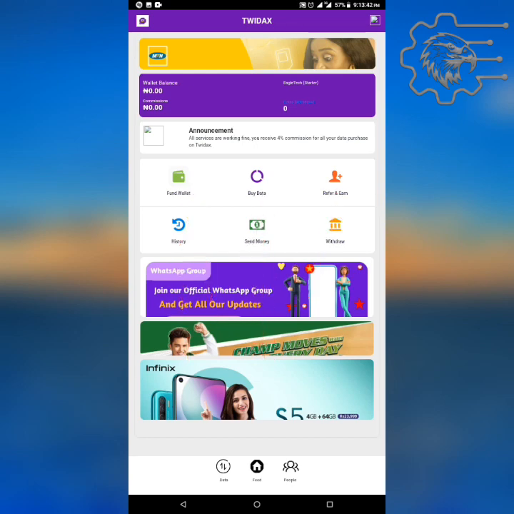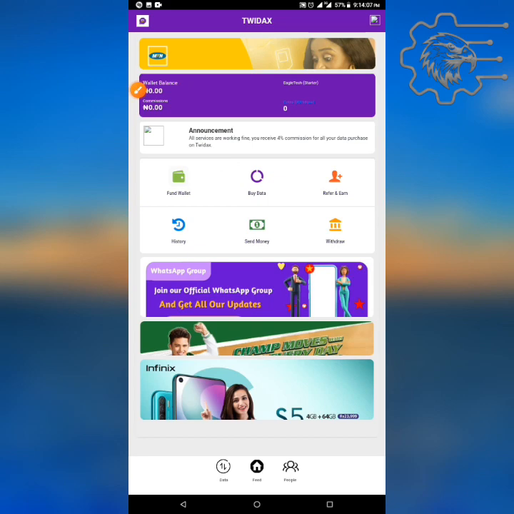That's one of the differences of Twidax. You can send money from Twidax to another Twidax account, and you can still withdraw money from Twidax to your bank account directly, and you earn 4% commission whenever you purchase on Twidax. You understand? But why am I not using Twidax? I'm not using Twidax because the price of their data is very high. You understand? Let's just check it out.